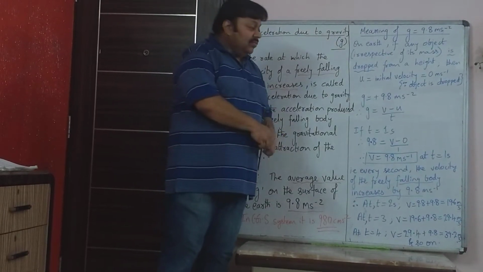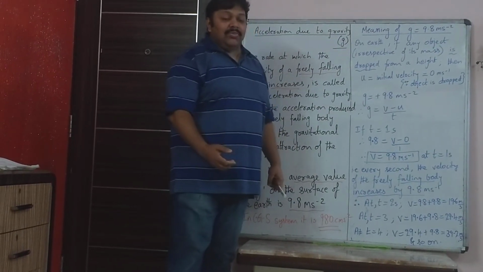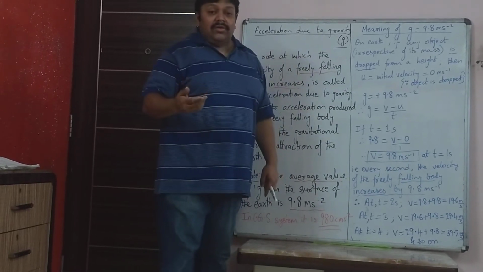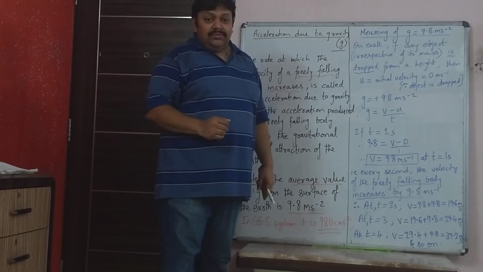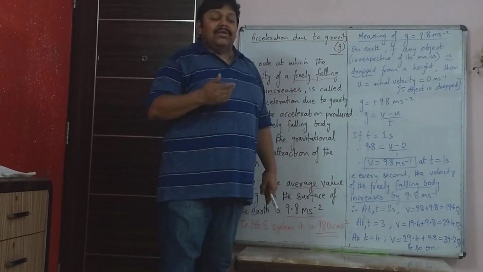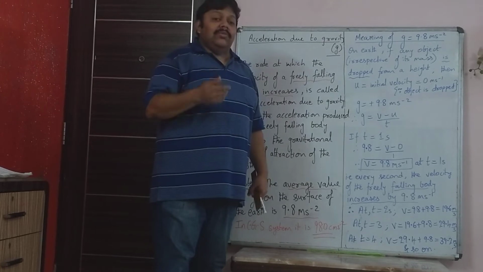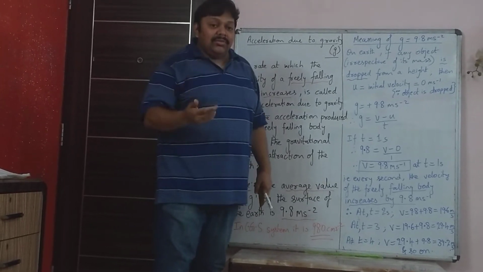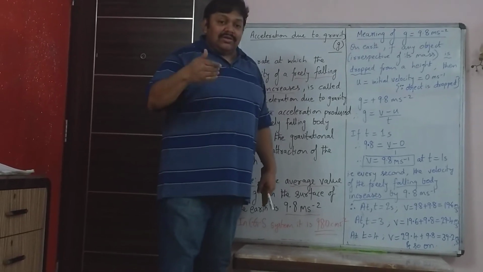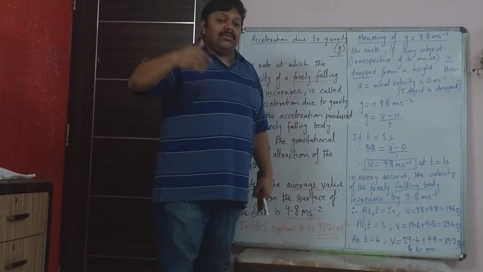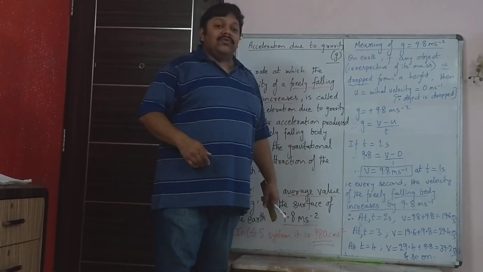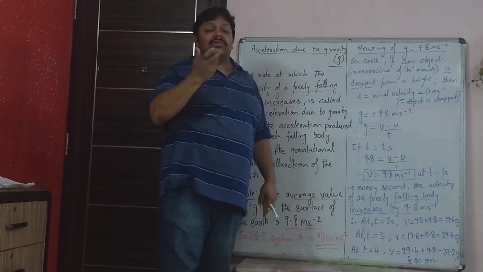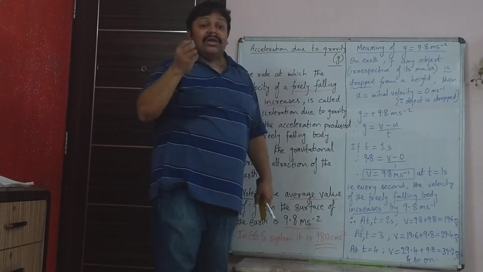So in the same way, we will have the same reverse thing happening. Let's say you are throwing an object up with a velocity of 49 meters per second. After 1 second, the velocity will decrease by 9.8. After 2 seconds, it will decrease by 19.6. After 3 seconds, it will decrease by 3 times 9.8, that is 29.4. And after 5 seconds, when the ball reaches the maximum height, it will be 0.